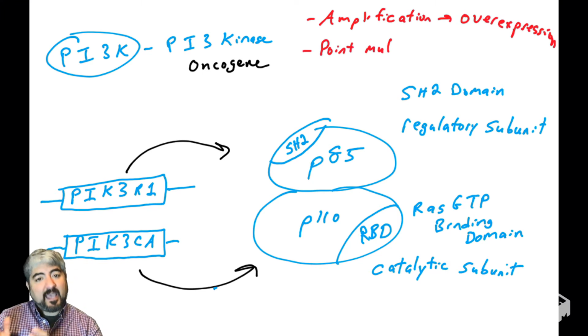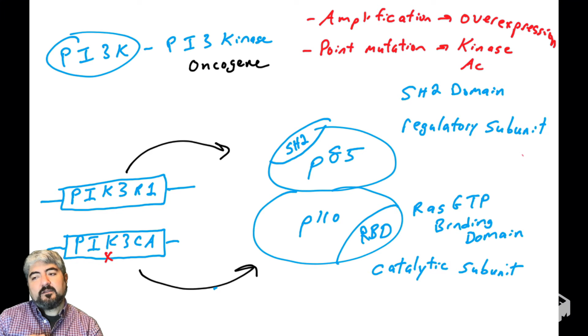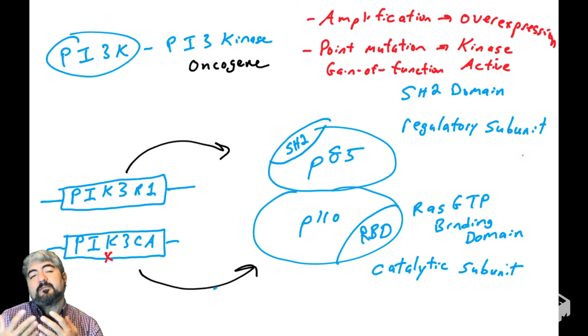When a gene is amplified, then cells typically end up producing abnormally high levels of protein. We call that overexpression. So the PIK3CA gene is often amplified in human cancers, which will lead to overexpression of the protein, and we'll see what that does in the next slide.